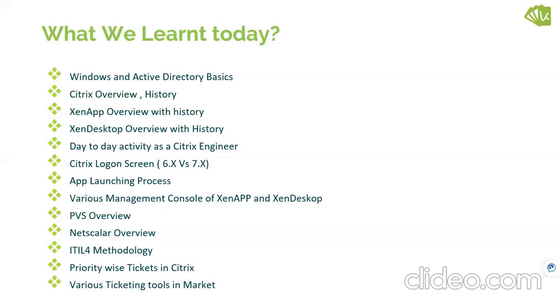You saw different consoles now available in Citrix. You saw logons from the end user perspective, how a logon screen looks, and then you tried to understand Windows servers, Active Directory, provisioning services, NetScaler, and the ITIL process.